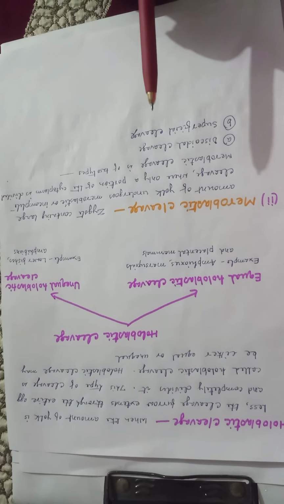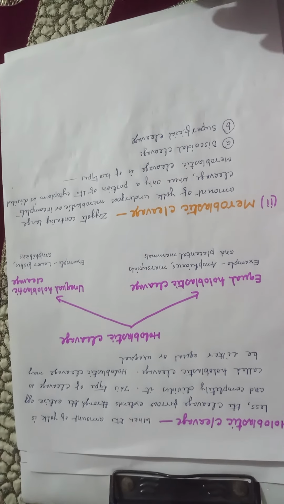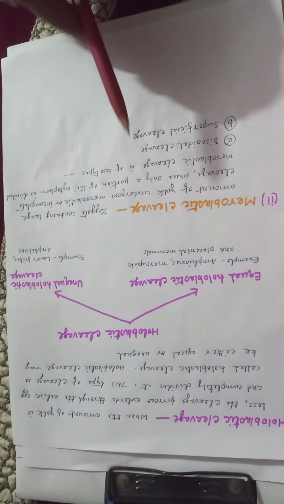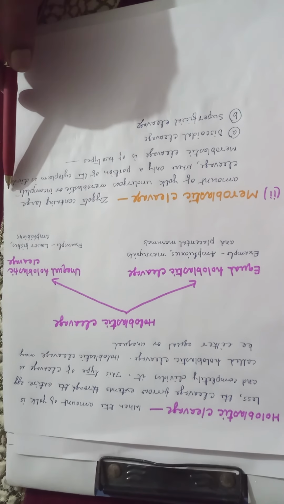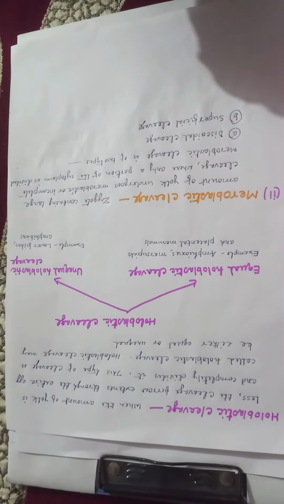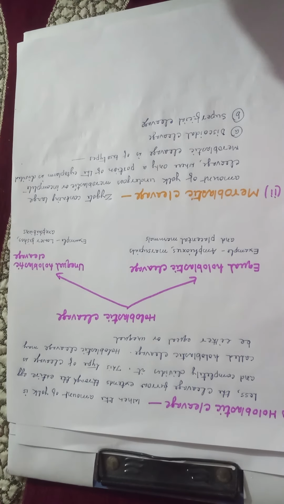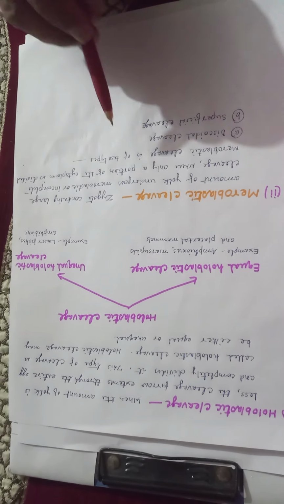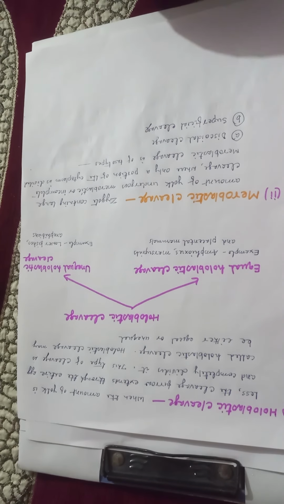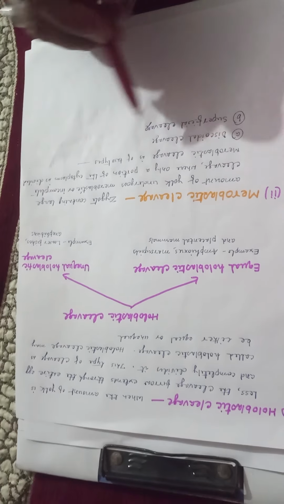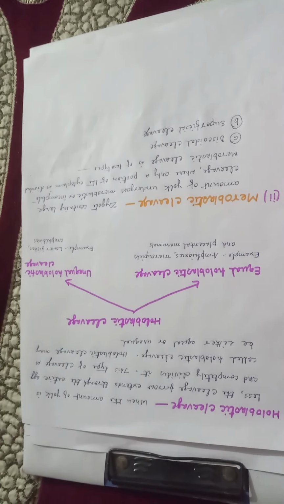Now, meroblastic cleavage. A zygote containing a large amount of yolk undergoes meroblastic or incomplete cleavage. This means meroblastic cleavage is also called incomplete cleavage. In this, only a portion of the cytoplasm is divided, and this meroblastic cleavage is of two types: discoidal cleavage and superficial cleavage.